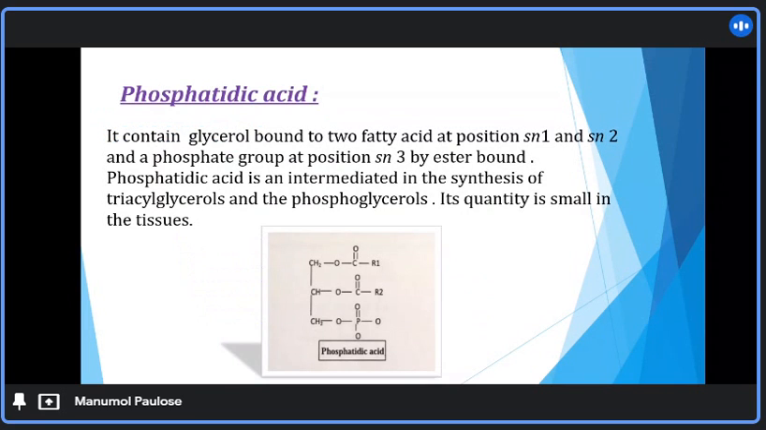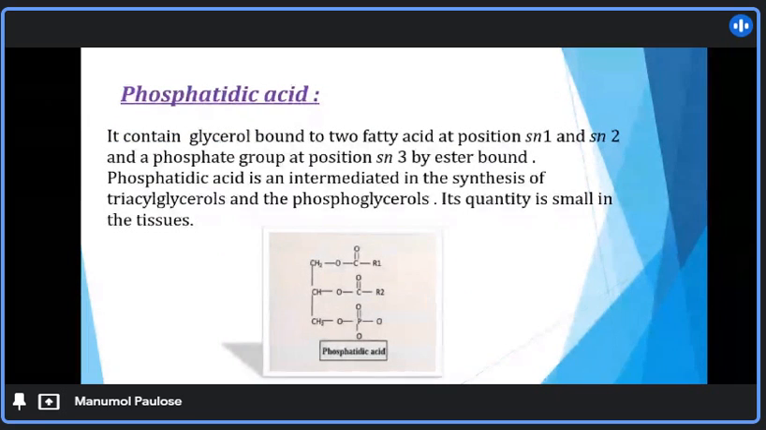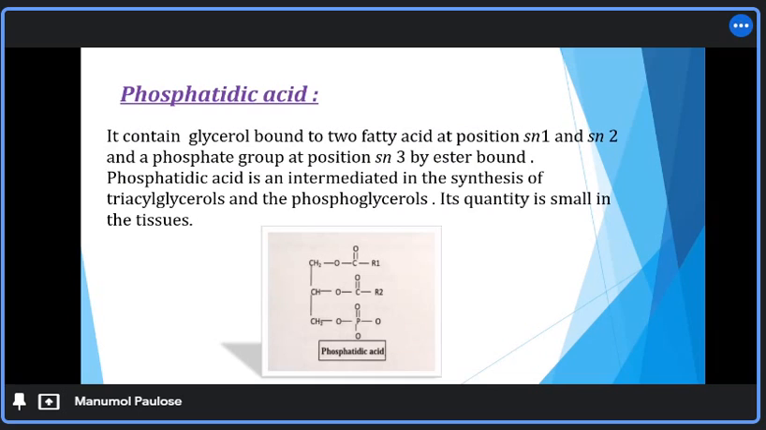Next one, phosphatidic acid. It contains a glycerol bound to two fatty acids at positions SN1 and SN2 and a phosphate group at position SN3 by ester bond. Phosphatidic acid is an intermediate in the synthesis of triglycerols and the phosphoglycerols. Its quantity is small in these tissues. This is the structure of phosphatidic acid.